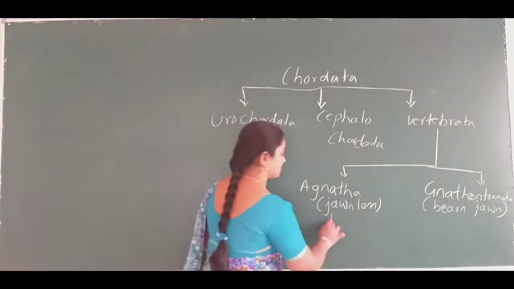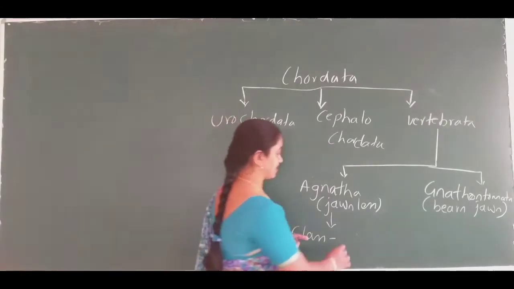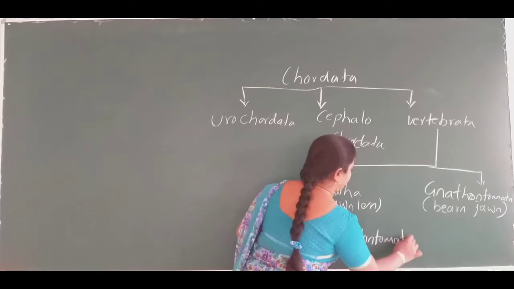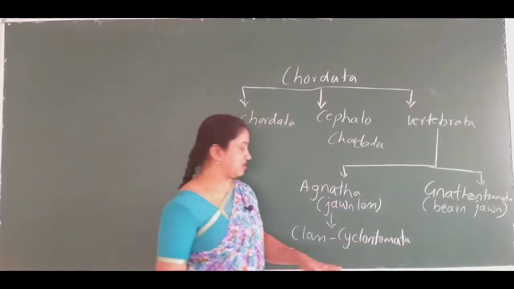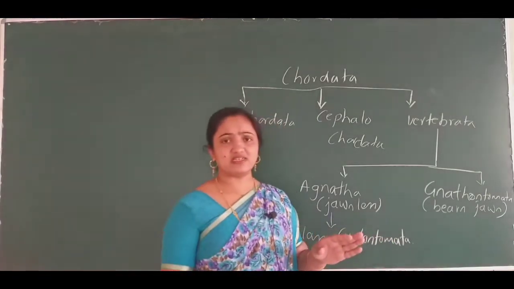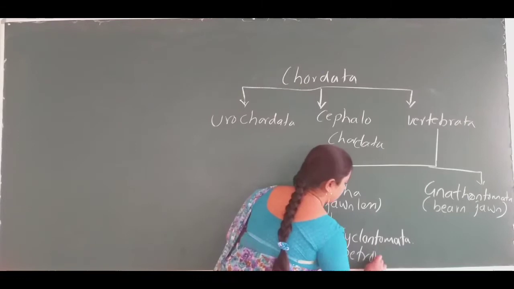Only one class comes under the Agnatha, that is Cyclostomata. In this class we have animals like Petromyzon,